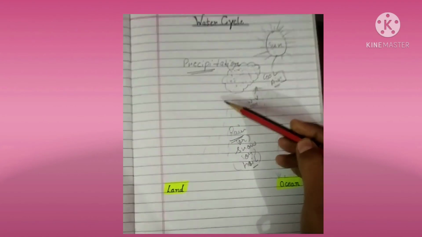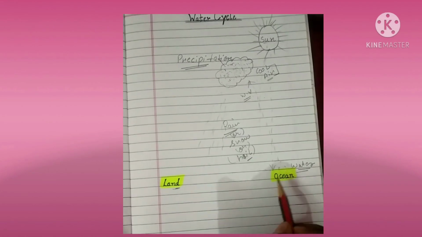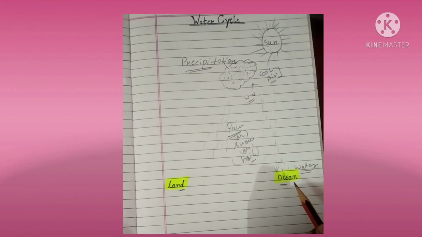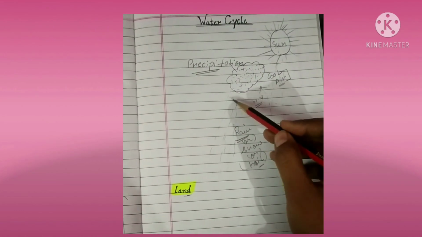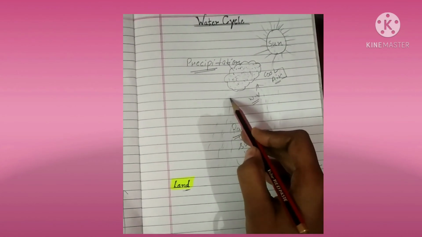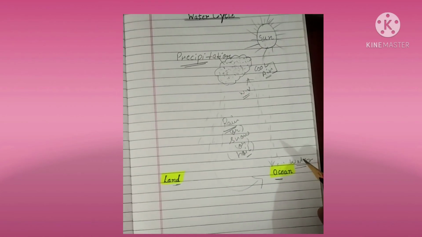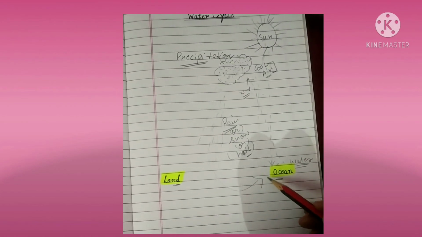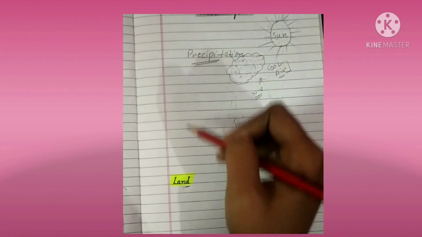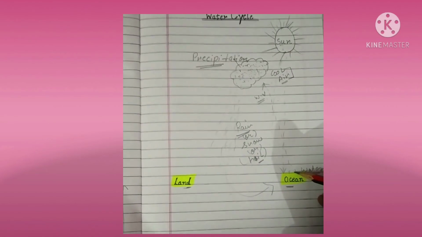Then, when the rain will fall on land also and in the ocean also, everywhere. Then, this is the process where the rain will go back into the ocean again. Right? Now this water cycle will continue like this. This rain will mix into the ocean again.